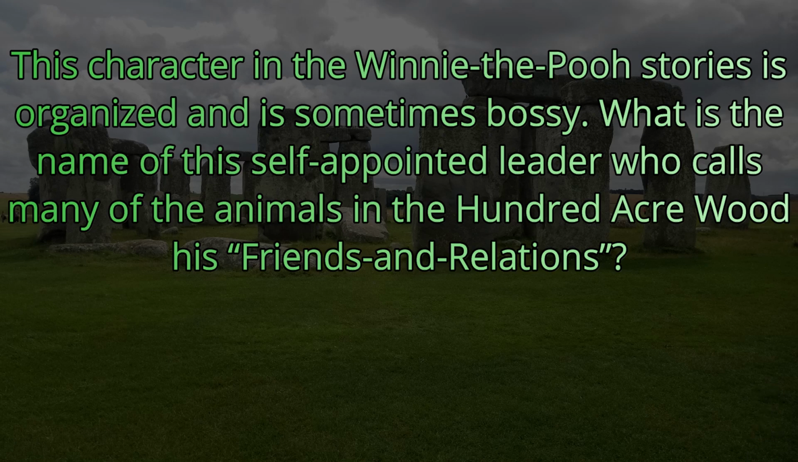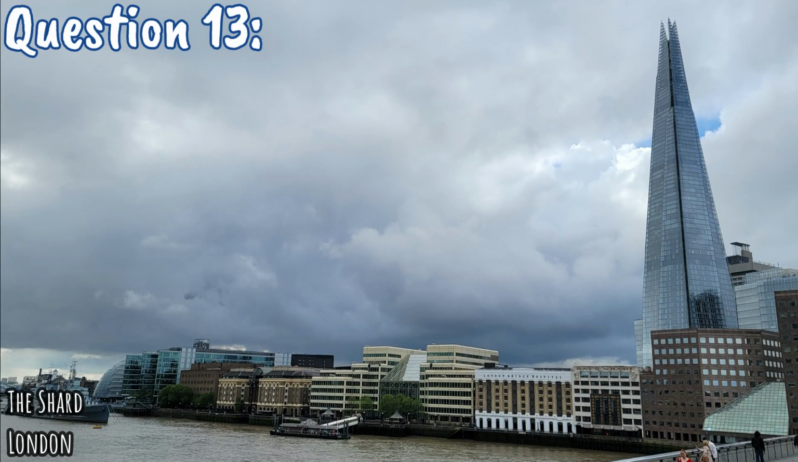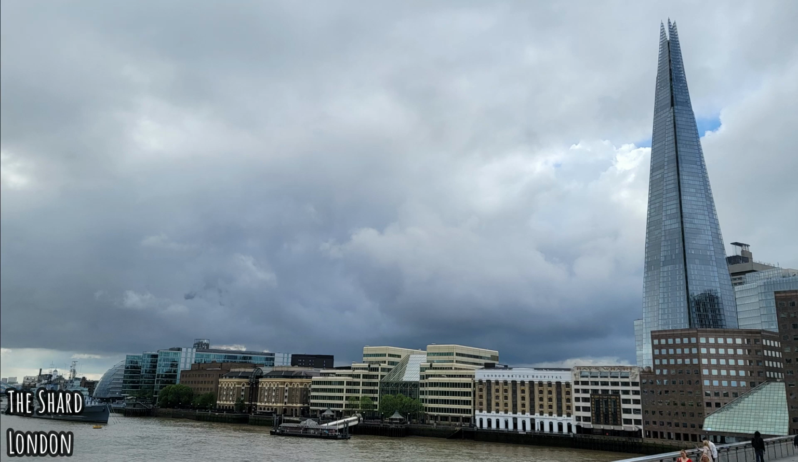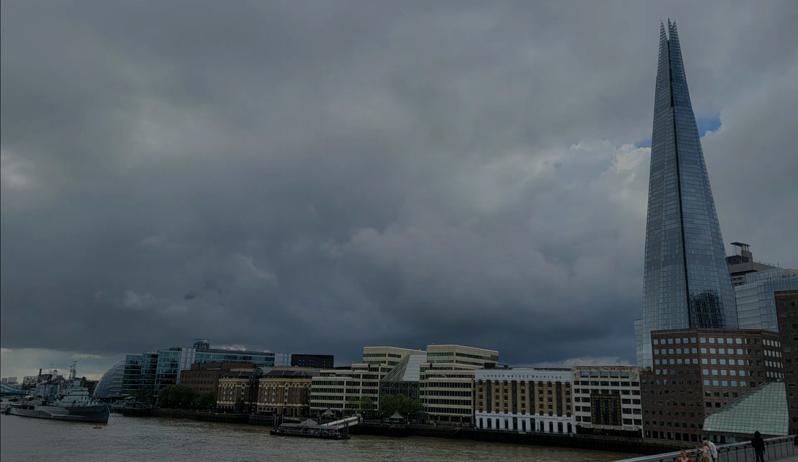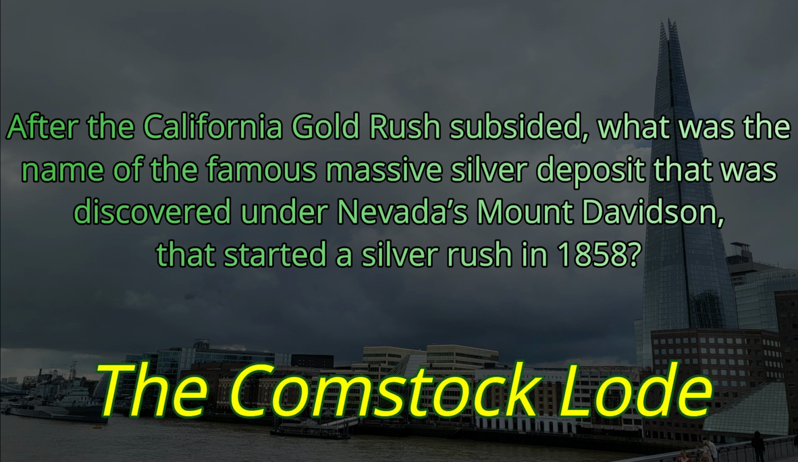That character is Rabbit. Question 13. After the California gold rush subsided, what was the name of the famous massive silver deposit that was discovered under Nevada's Mount Davidson that started a silver rush in 1858? That big old chunk of silver was called the Comstock Lode.